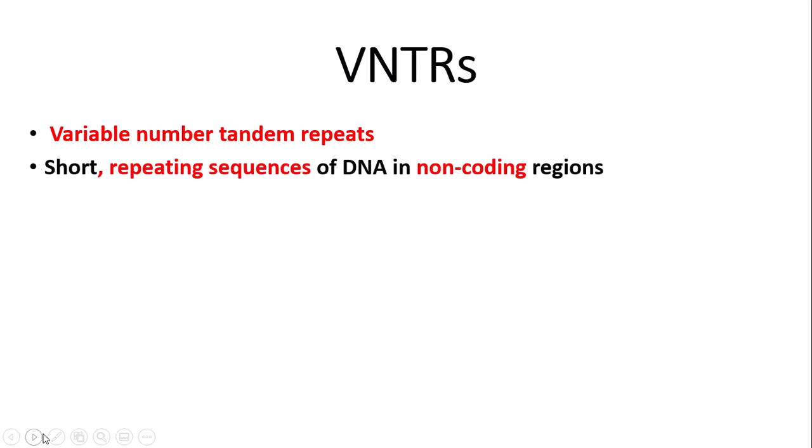Genetic fingerprinting uses pieces of DNA called VNTRs, which stands for variable number tandem repeats. So they are pieces of DNA that repeat themselves, and they have variable numbers amongst individuals. VNTRs are short repeating sequences of DNA, and they take place in non-coding regions or introns, remembering that non-coding regions are regions of DNA that do not code for amino acids.